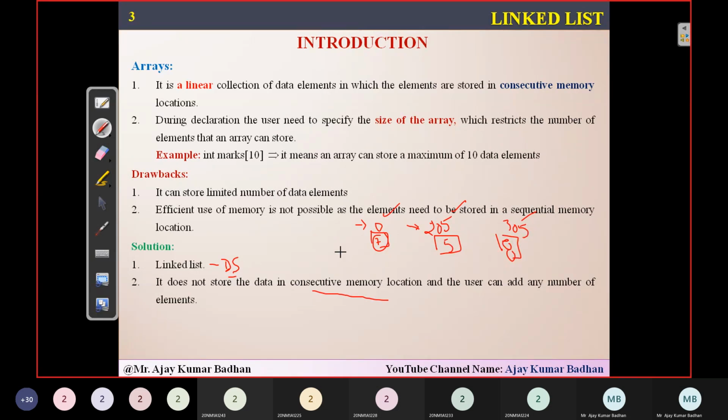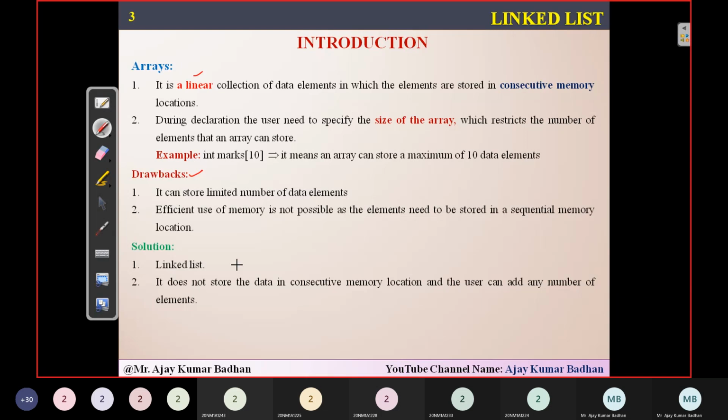That is the best part of linked list. Still, these have been stored in a sequential order. That's why it is a linear data structure. Linked list is also a linear data structure like arrays, but it overcomes the restrictions that are present in arrays. That is, storage is limited in arrays, but here there is no limit for storing the data. It is unbounded, meaning limitless.